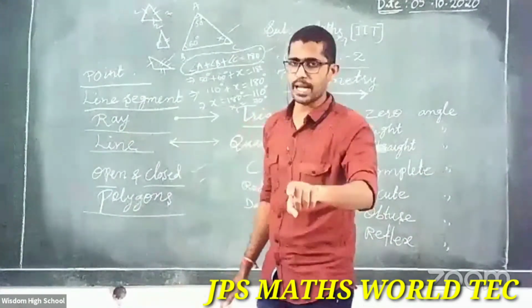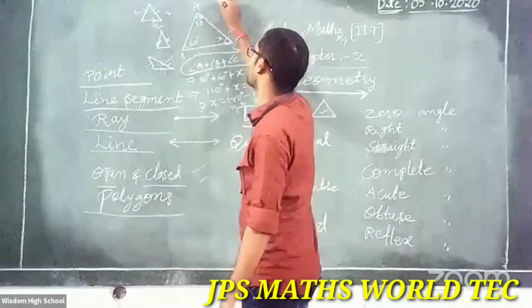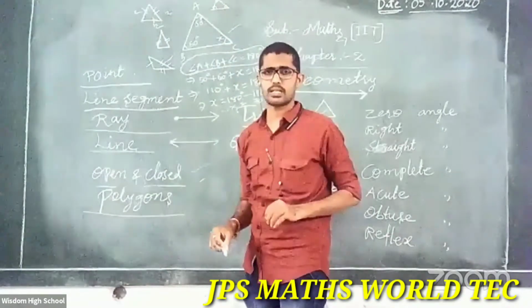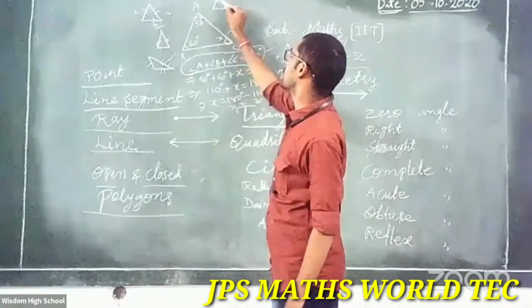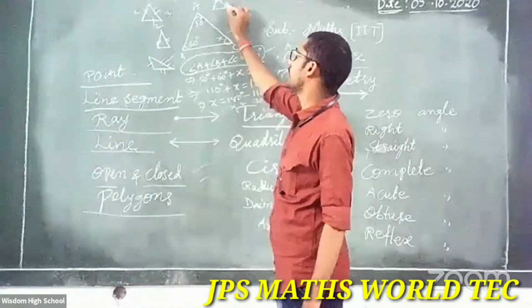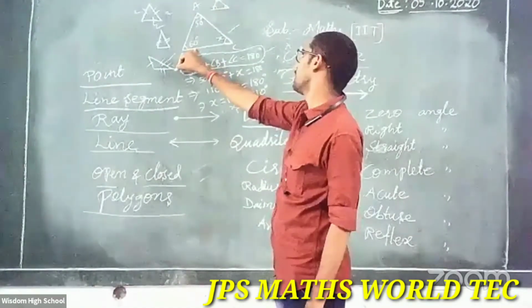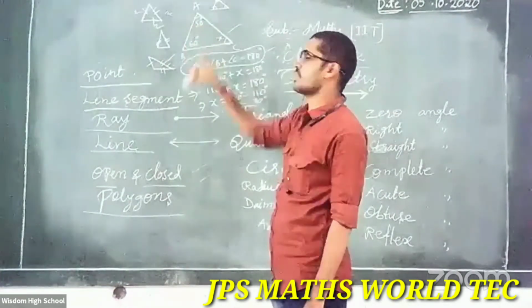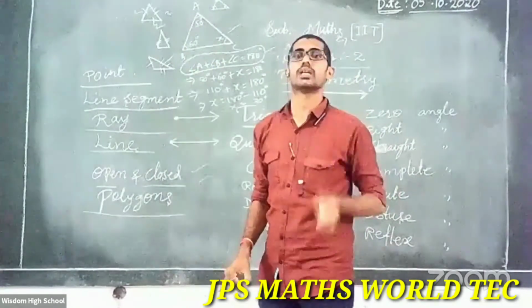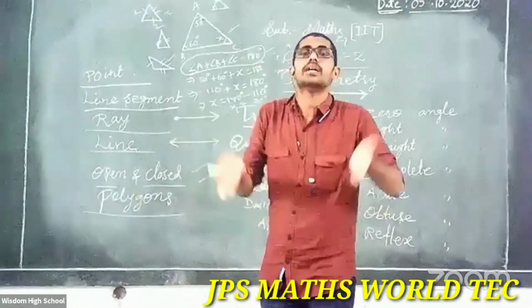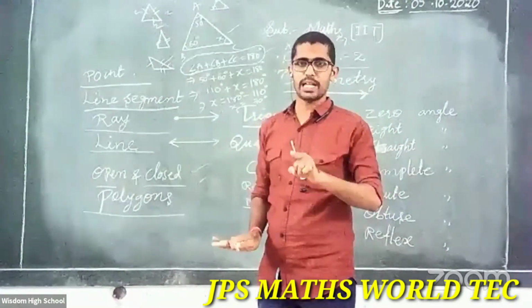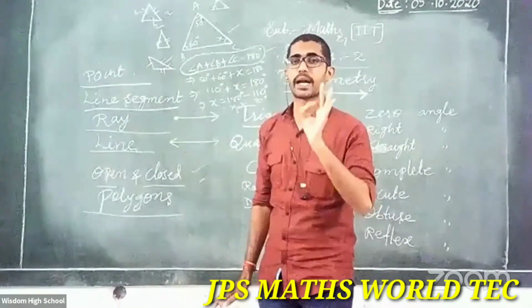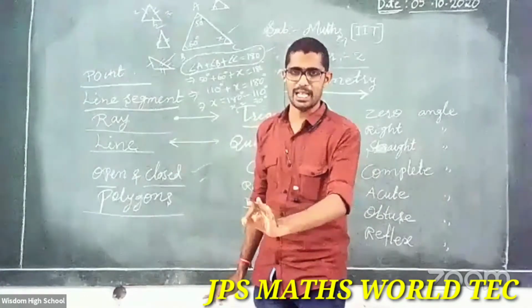This is based on sides, and based on angles it is also the same. Acute angle triangle: in this triangle, all three angles are acute angles. Suppose in this example, here 60, here 50, and here X, which you got as 70. 50, 60, 70: these are all acute angles only. That's why it is an acute angle triangle. In the triangle, if all three angles are acute, that is called an acute angle triangle. Clear?